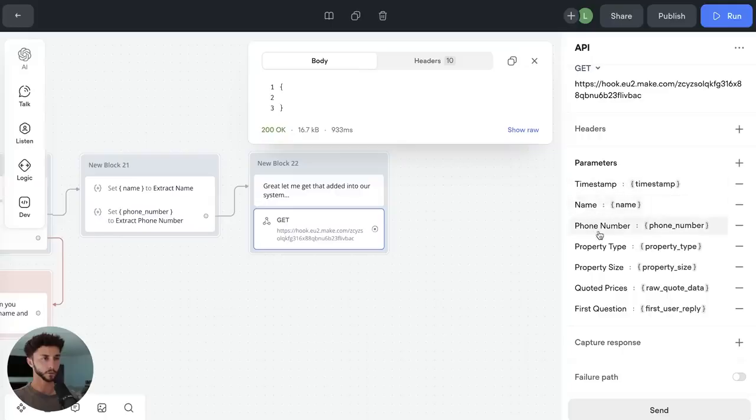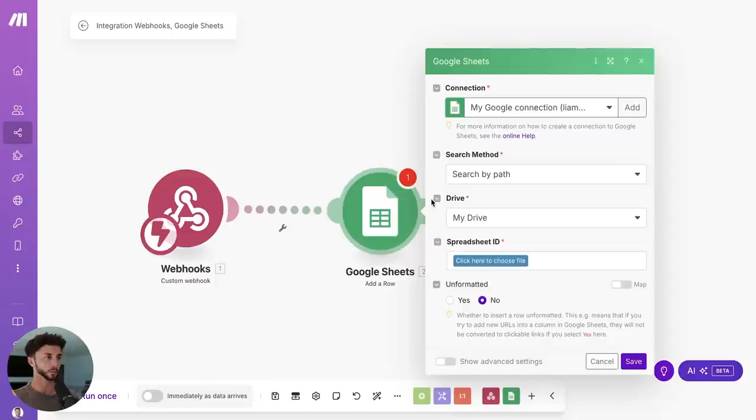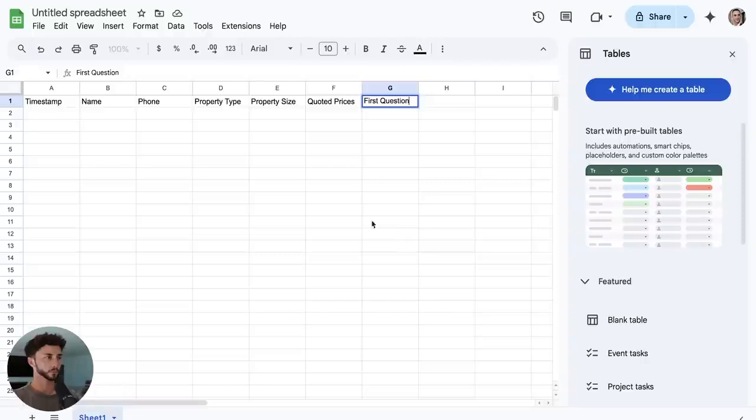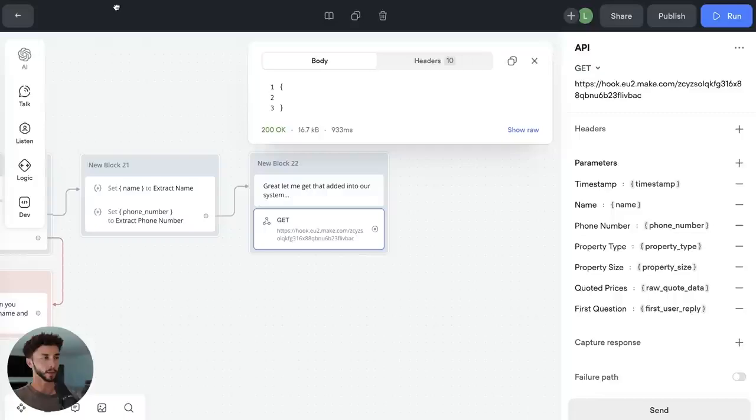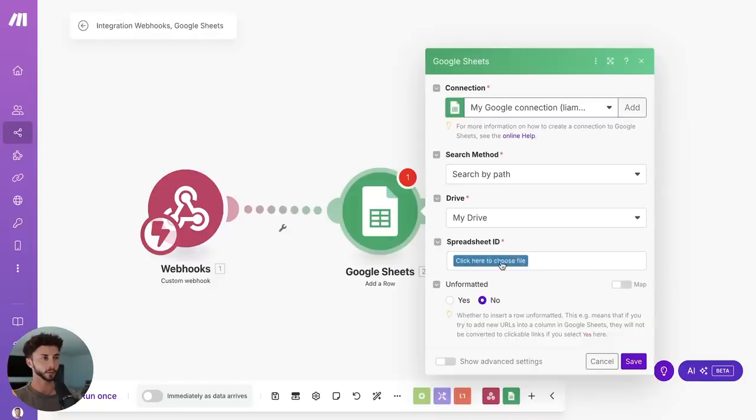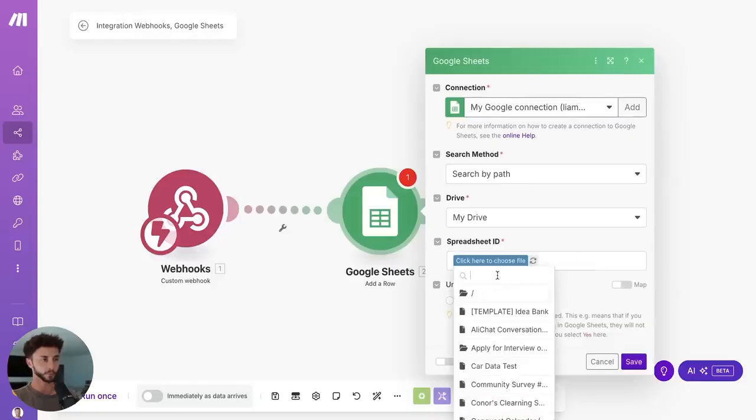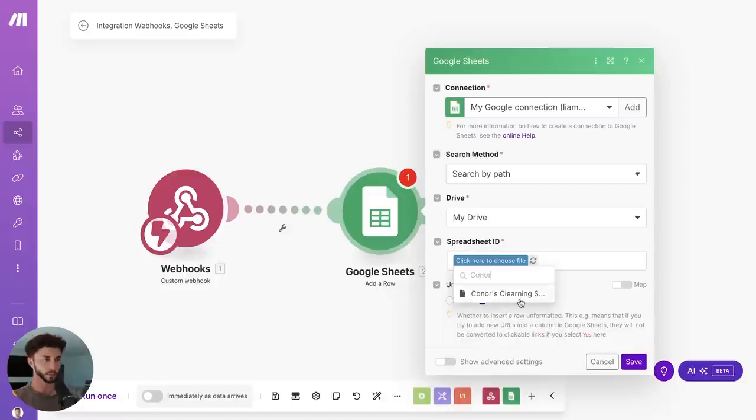One, two, three, four, five, six, seven. Yep, we've got them all. So I'll call this my Connor cleaning support agent leads. So now I want to go back to Make, and I want to click here to Connor. There we go. Connor's cleaning.